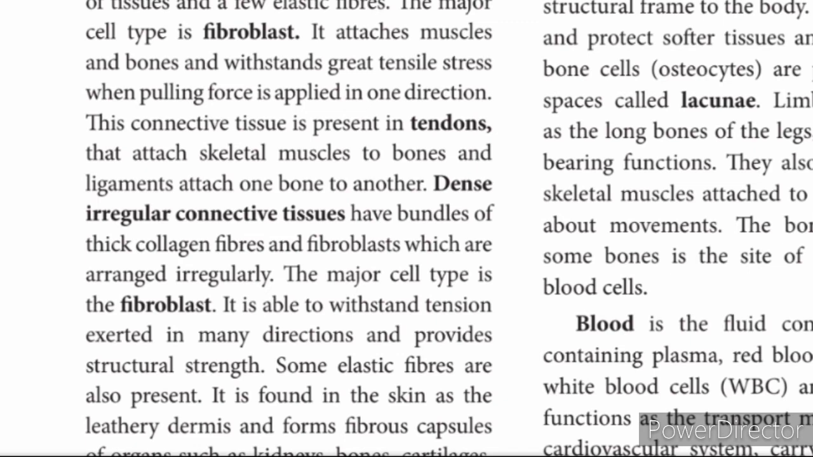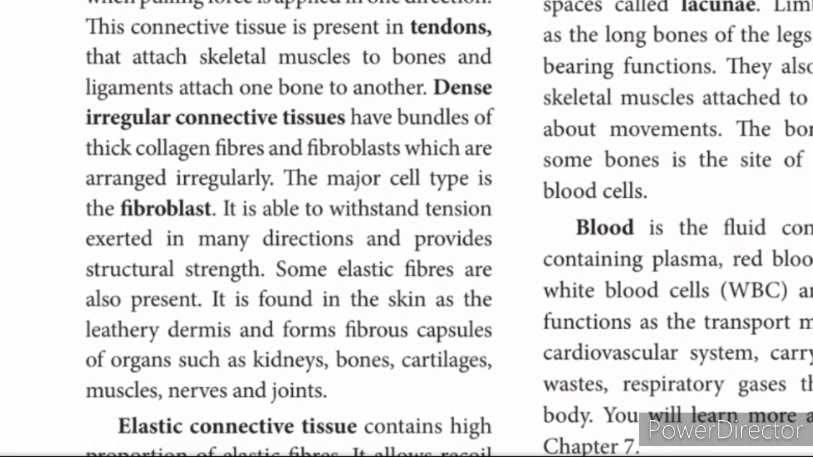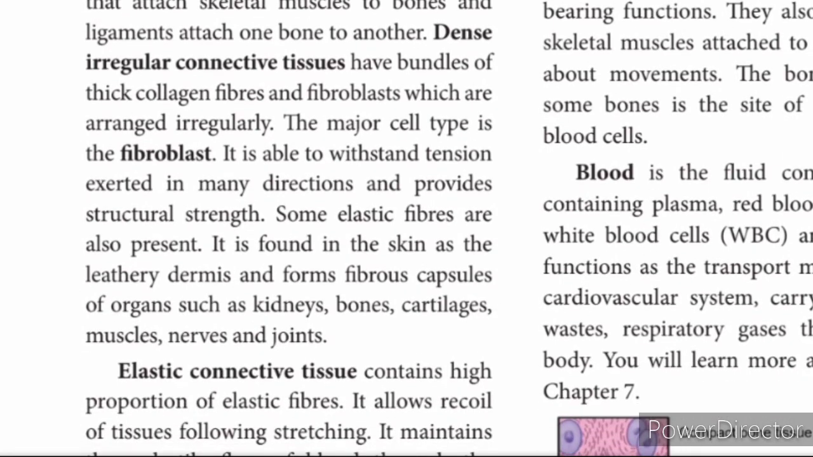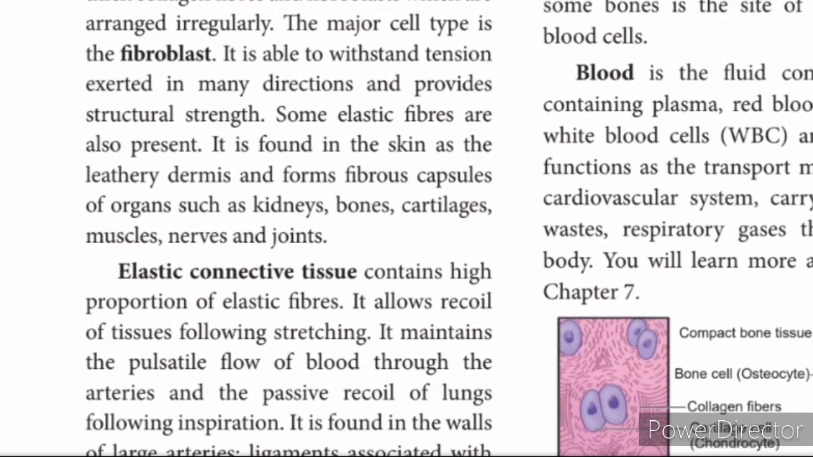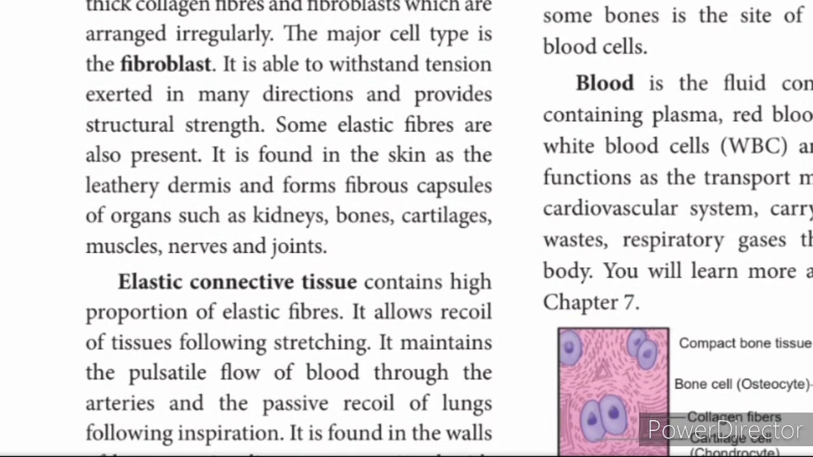The bone cells, osteocytes, are present in the space called lacuna. Limb bones such as the long bones of the legs help in severe weight bearing function. They also interact with the skeletal muscle, attaching themselves to bring about movement. The bone marrow, which is present inside some of the bones, helps in the production of blood cells.